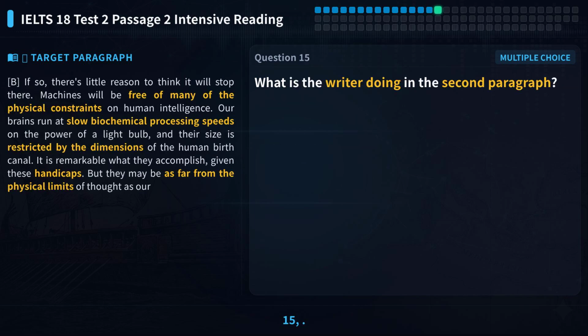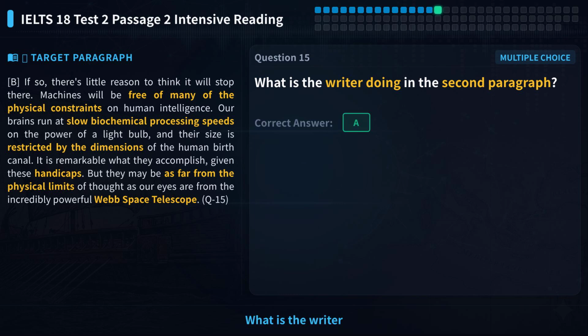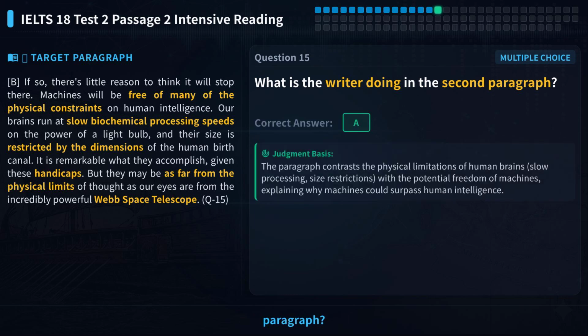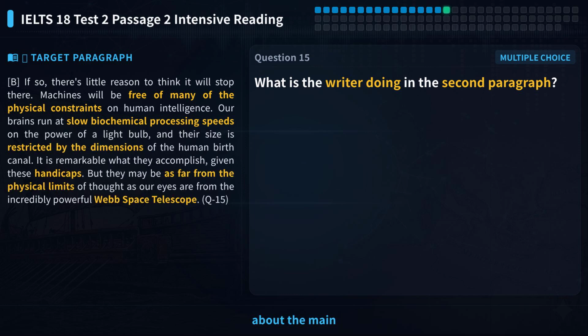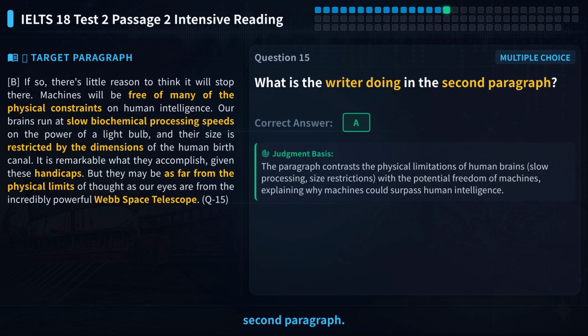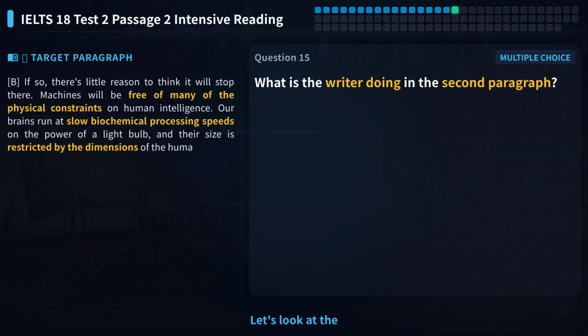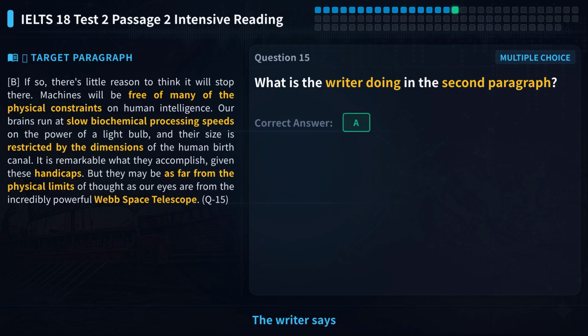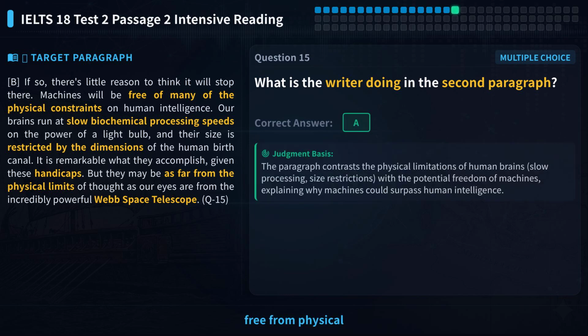Let's look at question 15. What is the writer doing in the second paragraph? Option A, explaining why machines can surpass humans. This question asks about the main purpose of the second paragraph. We need to find the writer's core intention. Let's look at the second paragraph. The writer says machines will be free from physical limits of human intelligence, like slow processing and size limits.